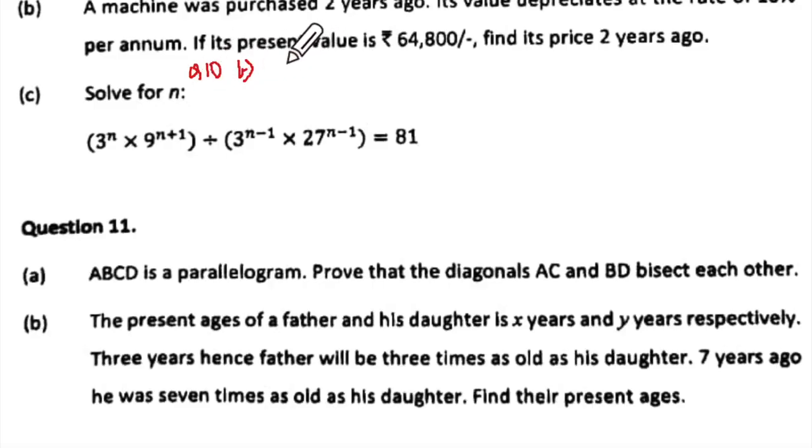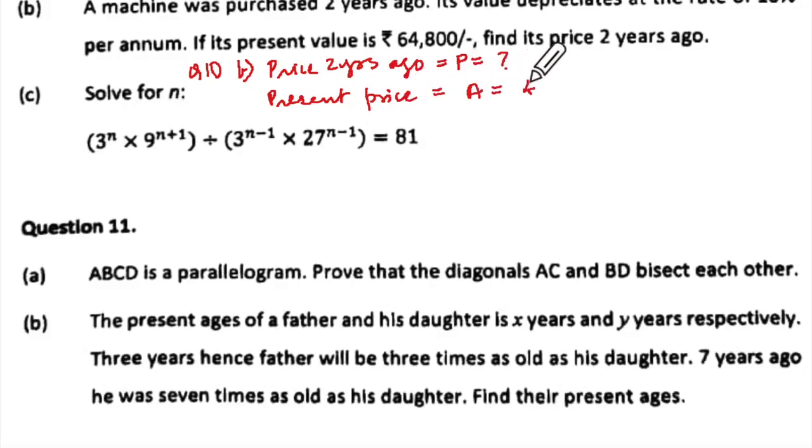Learn to question the answers, the numbering of the questions you should do properly. So the price 2 years ago is going to be the value in the beginning, so that becomes the principal. Understood? Then the present price is the later price, so that becomes the amount, and that is how much? 64,800. Okay, and rate of depreciation is 10%.